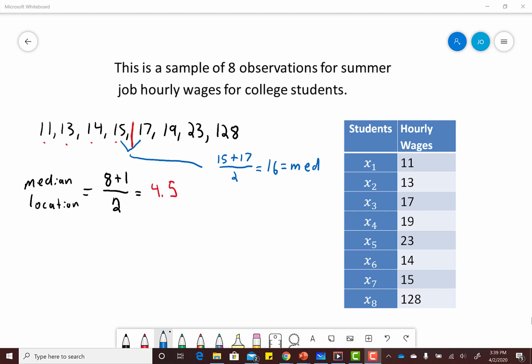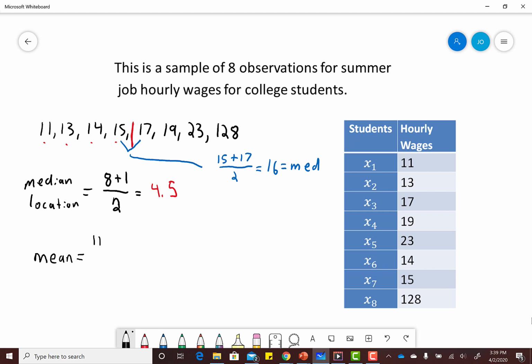So this video is going to discuss the differences between the mean and the median. We saw an example of finding the median for 8 college students' summer job hourly wages. Now let's find the mean of this data set. If we were to find the mean of this data set, this is a sample, so we would end up denoting this as X bar.